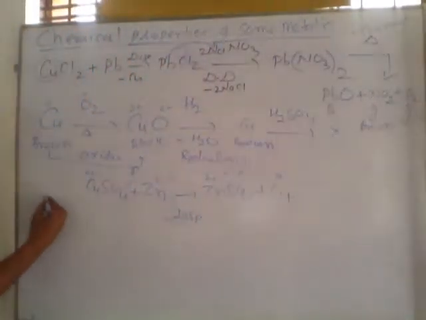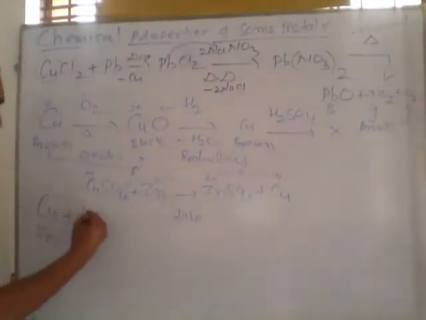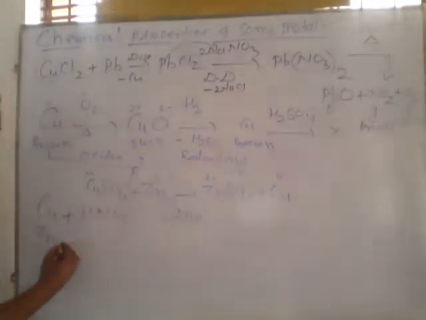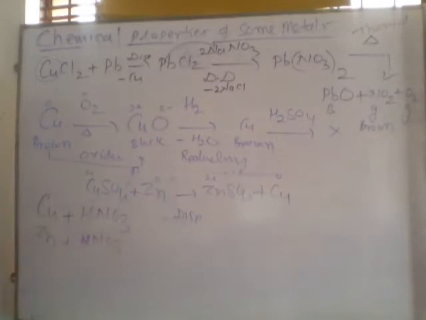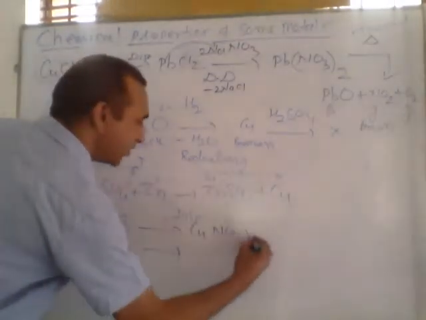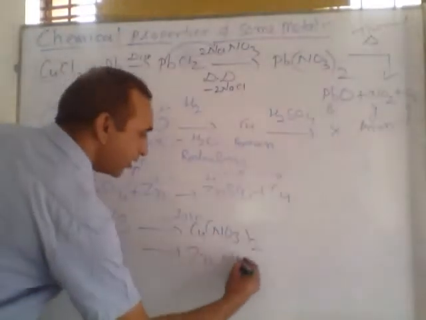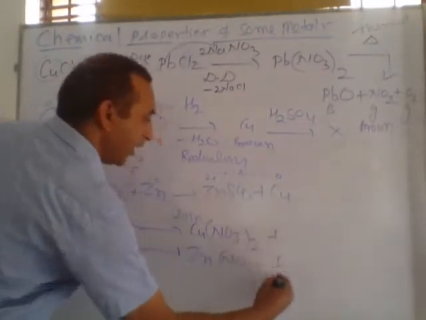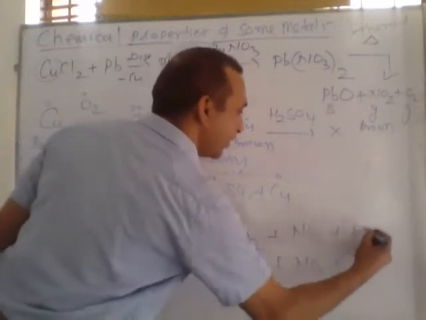Listen. This is copper, zinc. These are two metals, copper and zinc. If copper reacts with nitric acid, and zinc also reacts with nitric acid, what will happen? Listen. Copper and zinc both form their respective nitrate, means copper nitrate, we can say cupric nitrate, and zinc nitrate, along with NO2 gas and water molecule.